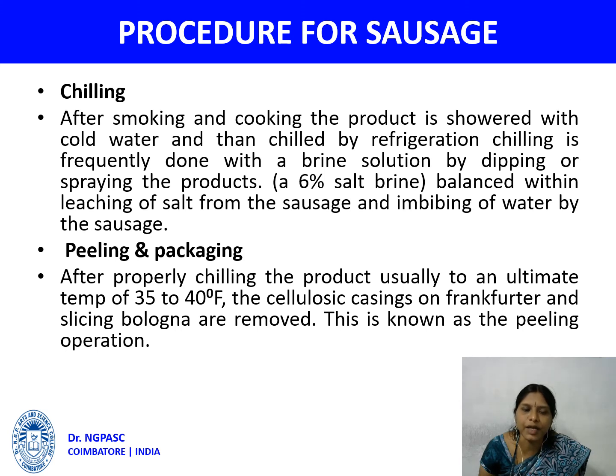Peeling and packaging. After properly chilling, the product usually reaches an ultimate temperature of 35 to 40 degrees Fahrenheit. The cellulosic casing on frankfurters and silicon bologna are removed. This is known as the peeling operation.